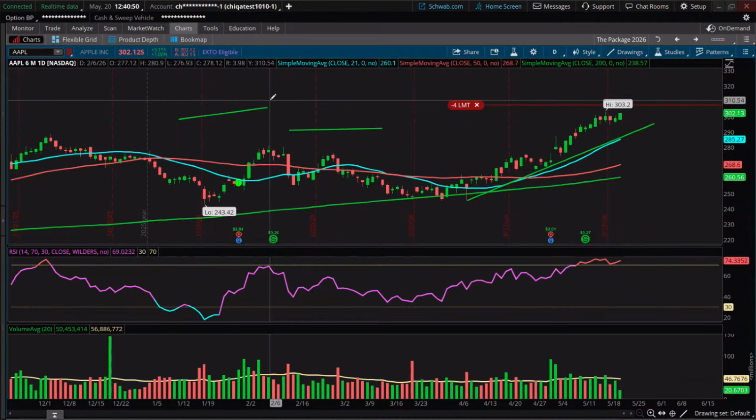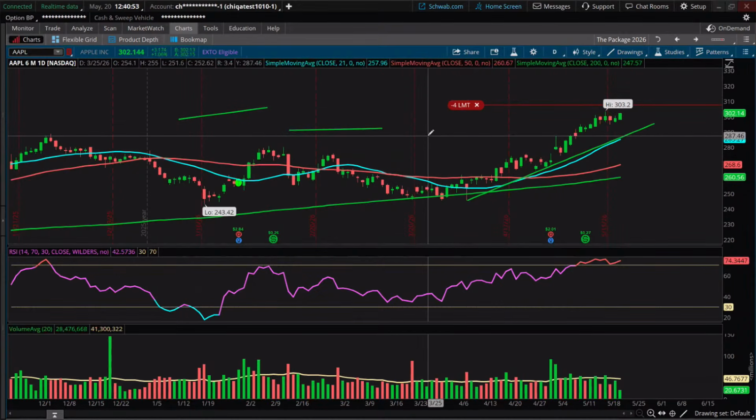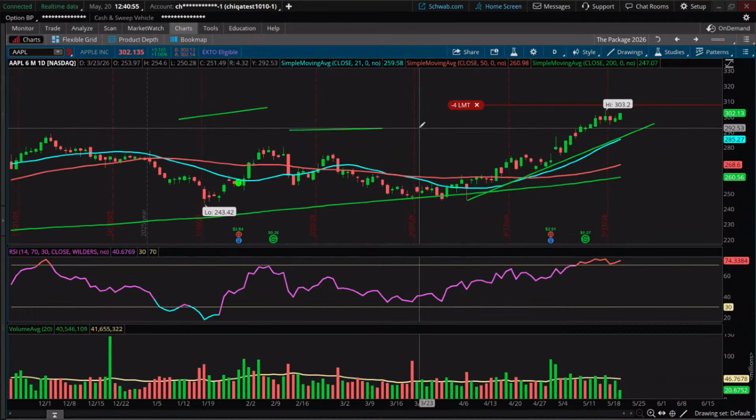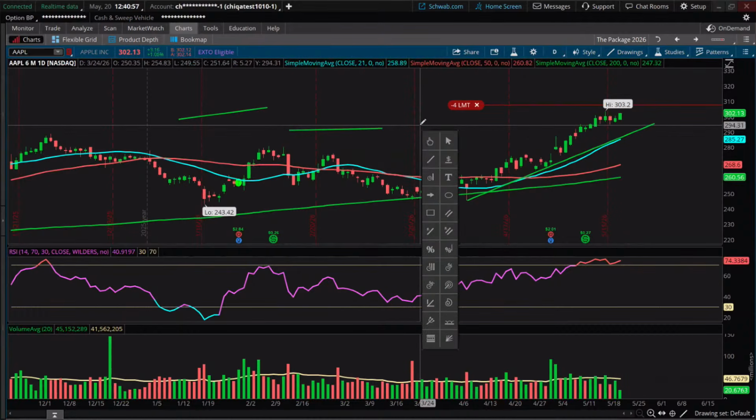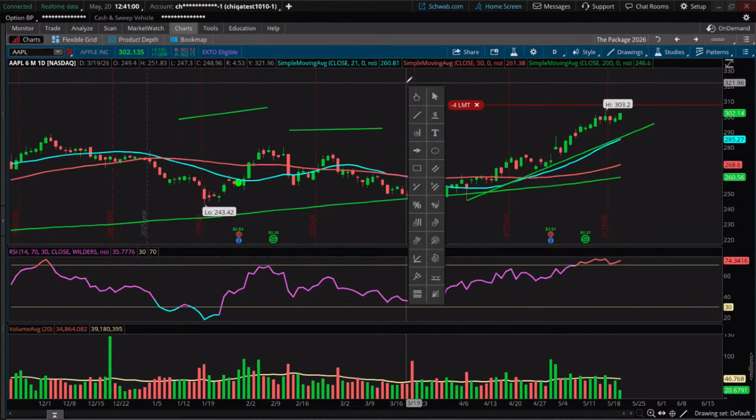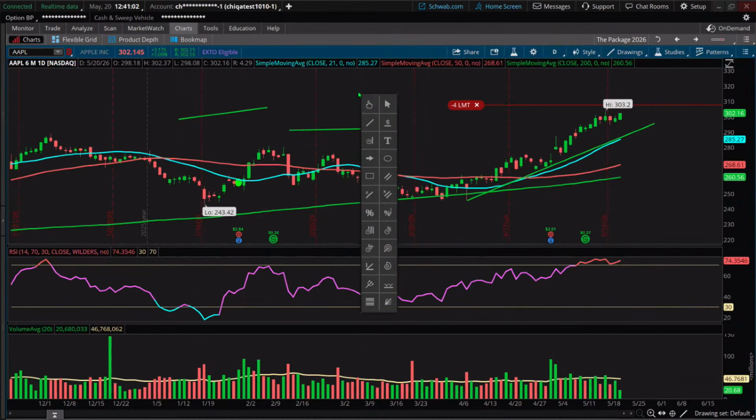Another place you can get your drawing tools is you can click your scroll wheel on your mouse. Okay, so right now I'm just doing a quick click and release on the scroll on my mouse. Or another way, down here at the very bottom, it says drawing set, and you can see that trend line icon. That's the current highlighted drawing tool. That's the one that's active right now. So it shows you here on the bottom, and also up here on the top. All right.